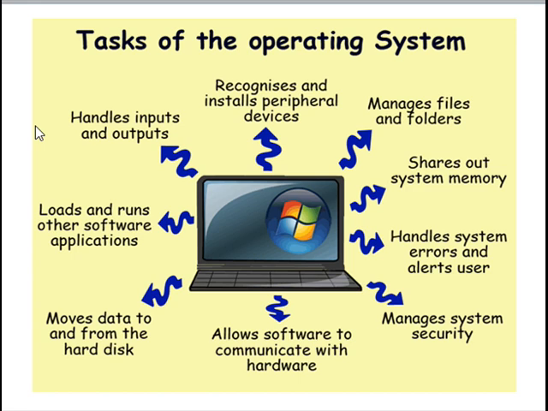So automatically that particular printer software is loaded and the printer gets activated with the loading of the software.